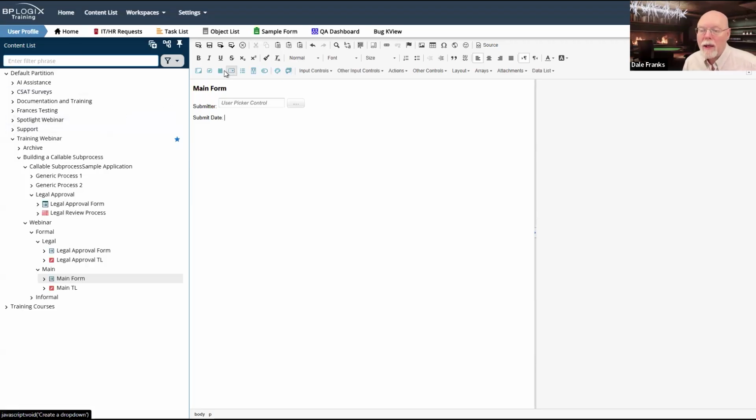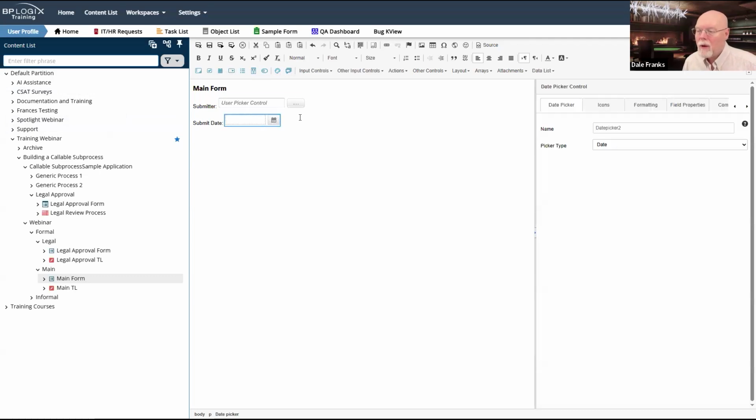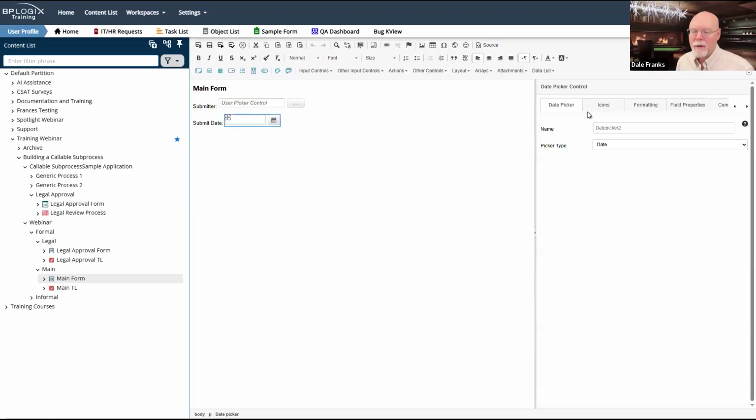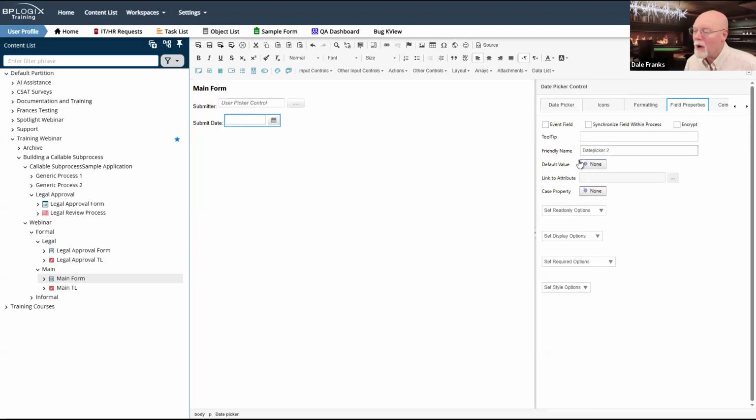And that will be a date picker field. We've got to call this submit date. And we're also going to set this as a, oops, don't know what I did there. Submit date, we'll have to call it again. Thank you, save our name, go to field properties, and synchronize our field.